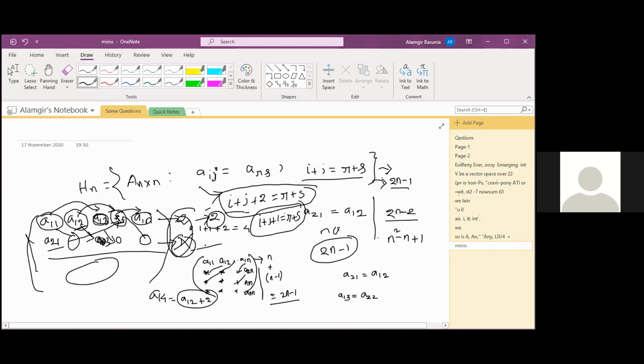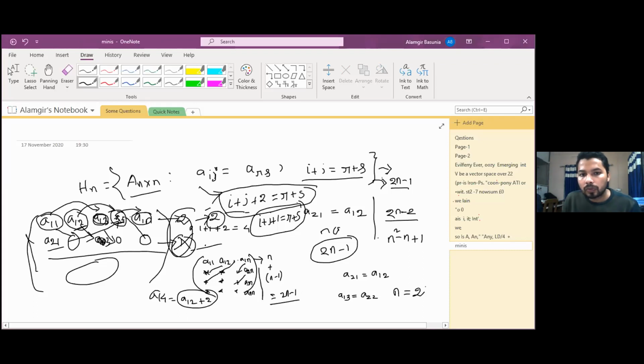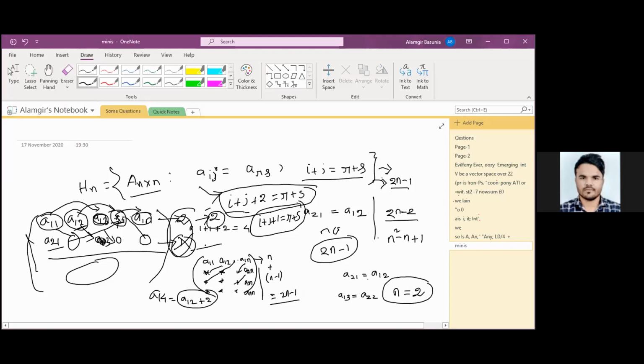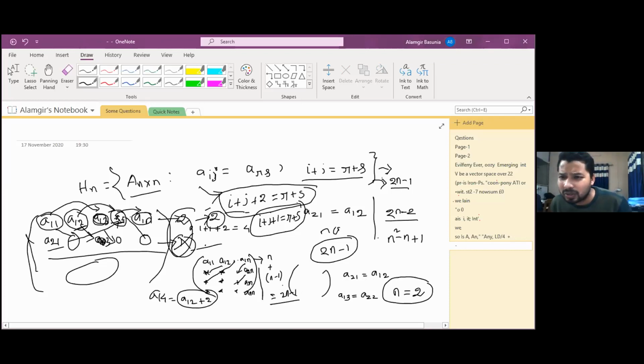Okay, sir. If we consider n is equal to 2, that is the 2 by 2 matrix, then what will the dimension be? Sir, in the case of a 2 by 2 matrix, the dimension is coming out as 3. No, I am not getting you actually. For a 2 by 2 matrix, generally the dimension is 2, right?